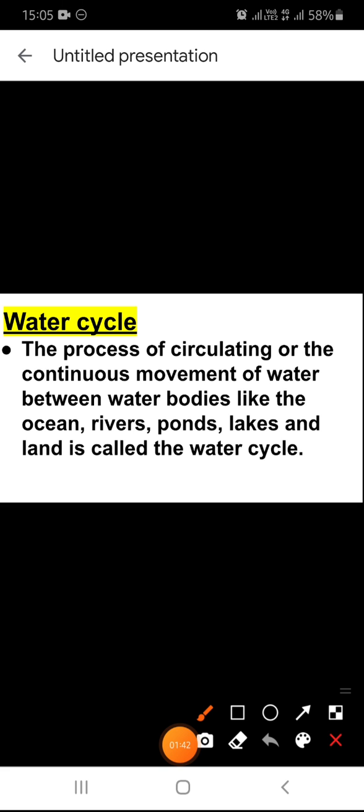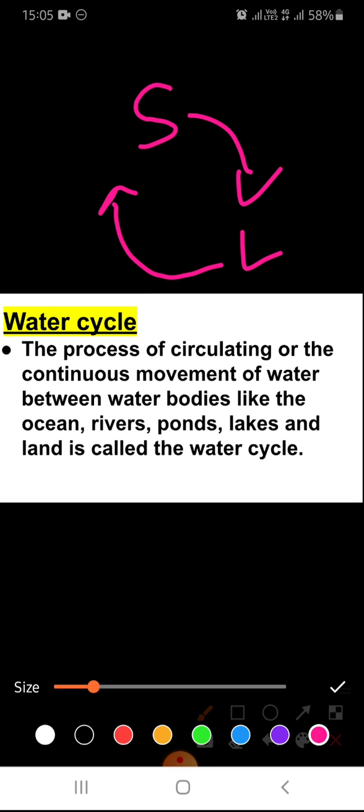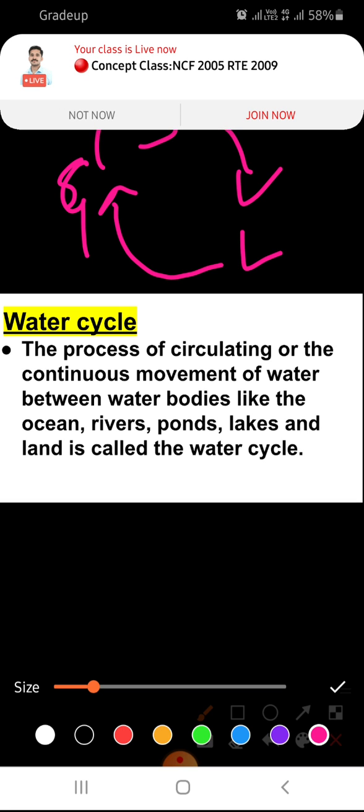Means the total amount of water remains the same, it just changes the form: solid to liquid, then liquid to gas, and then again gas to solid or liquid. We can say the amount of water remains the same always.